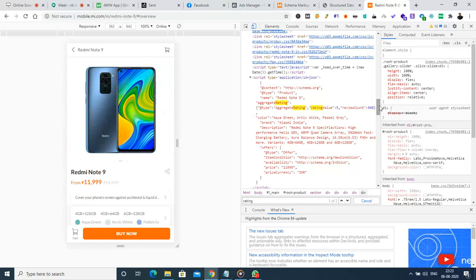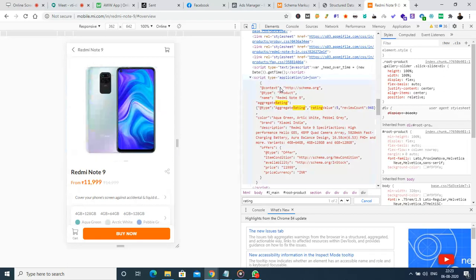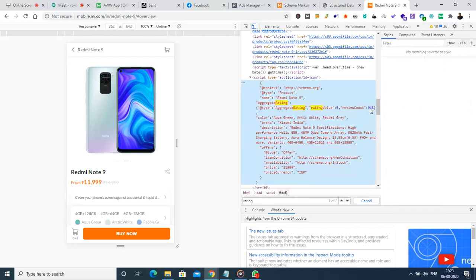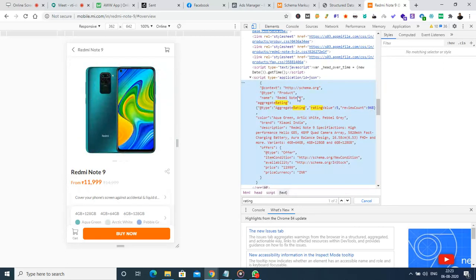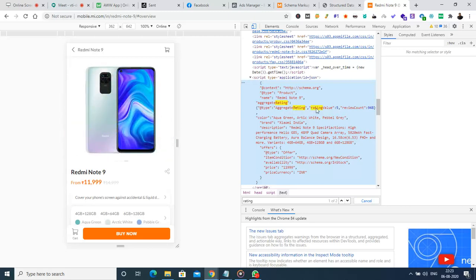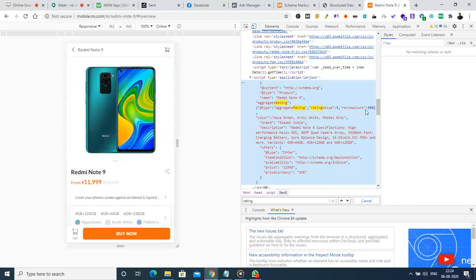This is data which we had configured using the schema markup language. Here it says the total review count has to be 948, and the rating value should be 5. Average rating they had not given, but the rating value they had given us is 5.